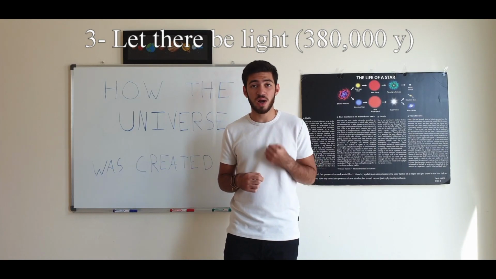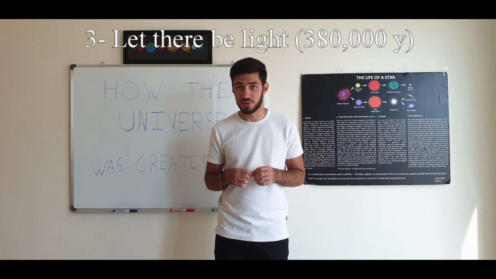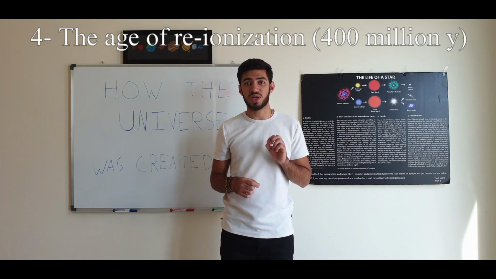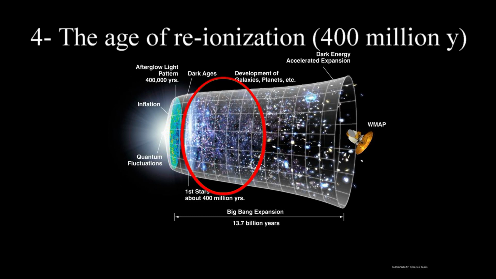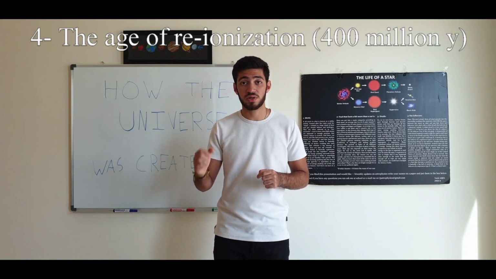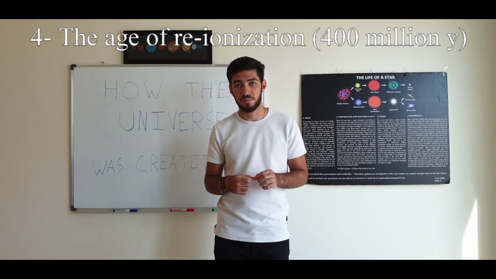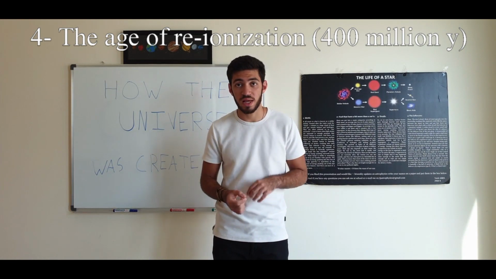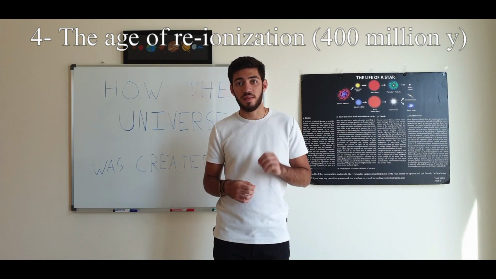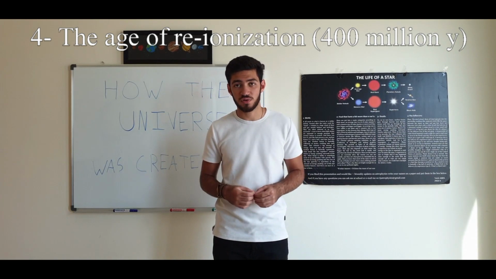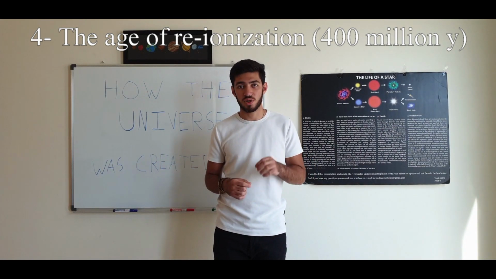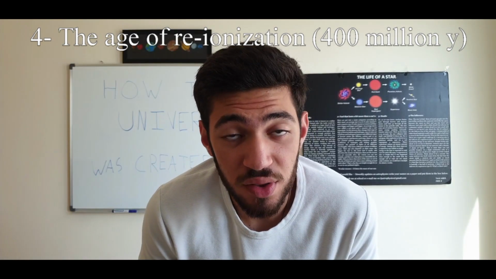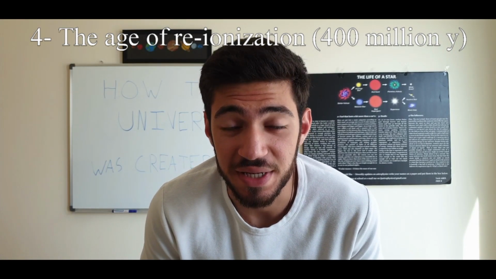But this age was still rather dark, as there weren't any stars yet. So, about 400 million years after the Big Bang, the universe entered the age of re-ionization. This dynamic phase lasted more than 500 million years. During this phase, clumps of gas collapsed due to gravity, and that caused the first stars and galaxies to form. And this phenomenon emitted ultraviolet light. That radiation from the early universe is also detectable today from the cosmic microwave background. Watch my other videos for more information on galactic and stellar evolution.